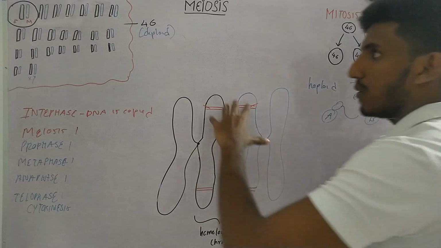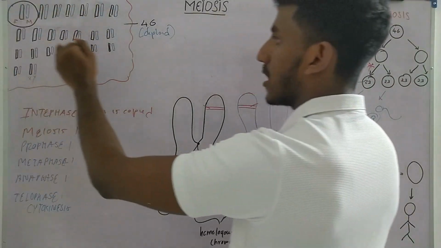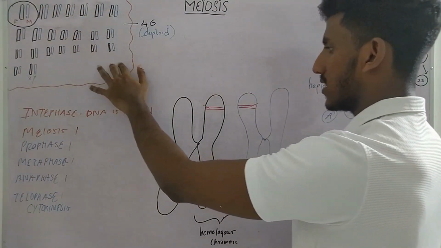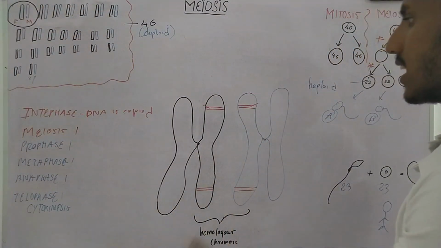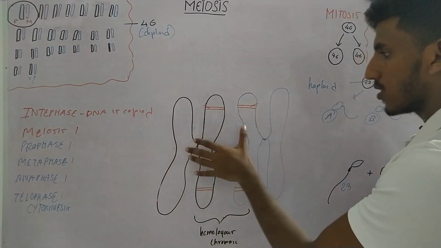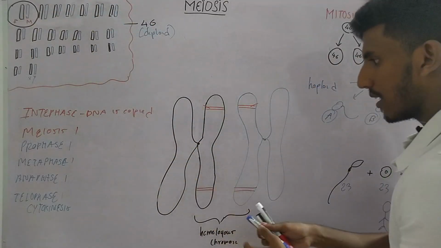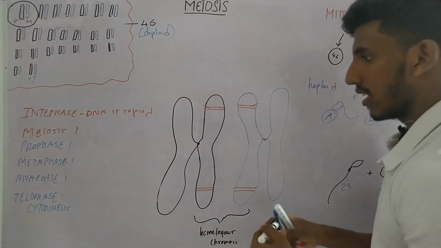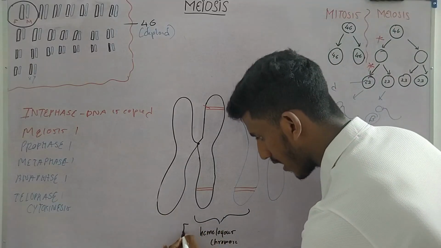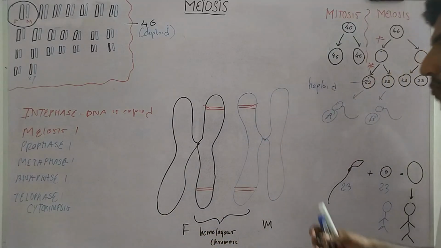Now, this occurs between all the chromosomes that are present inside the nucleus. But for the sake of simplicity, I am only using two chromosomes, the homologous chromosome pair. So, this pair, as I told, this is from the father and this is from the mother.